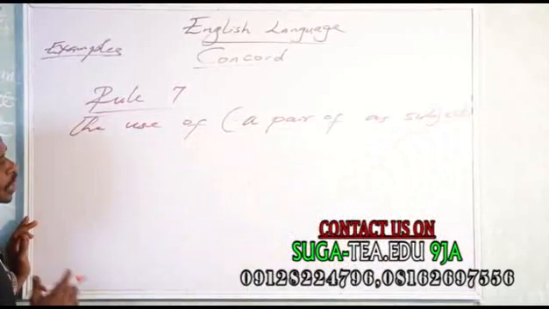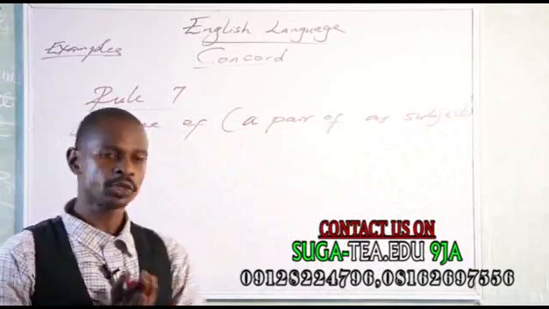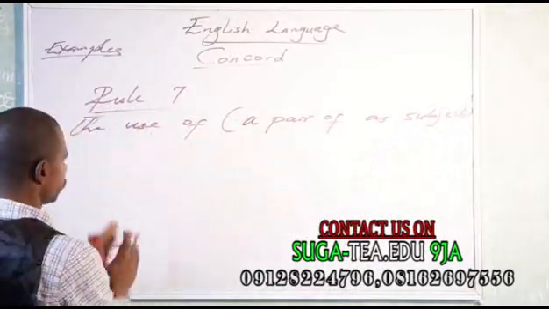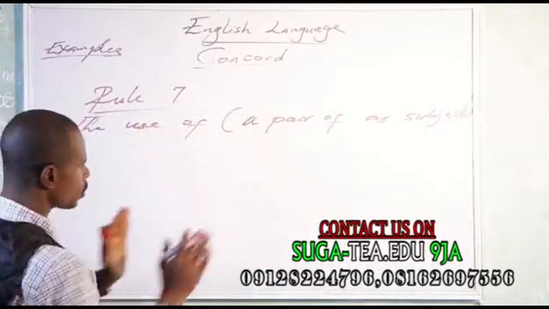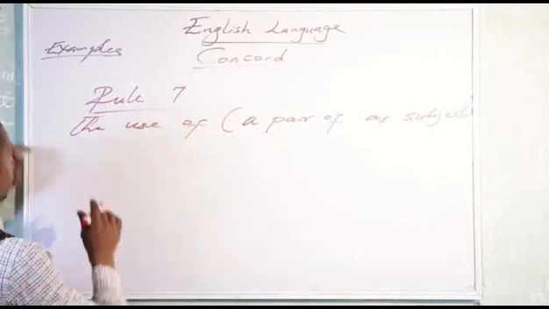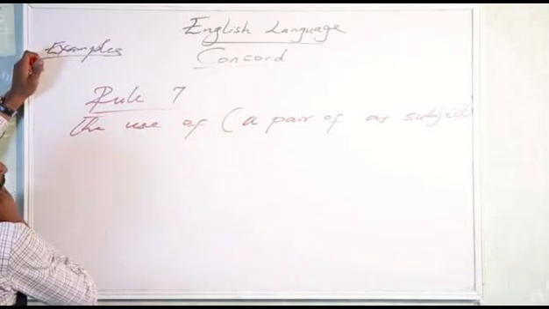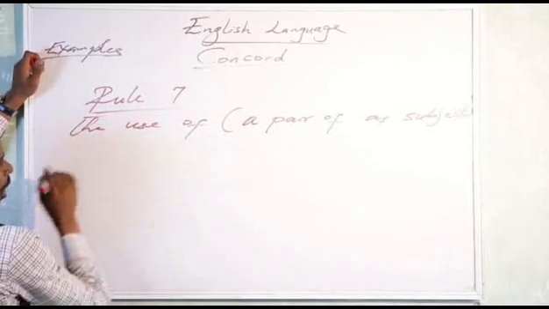Now, this "a pair of" is what? It is a collective noun. You want to use it as what? As a subject. A pair of as subject. Okay, like I said, a pair of is a collective noun. Now, look at this example. Let me write it out for you.